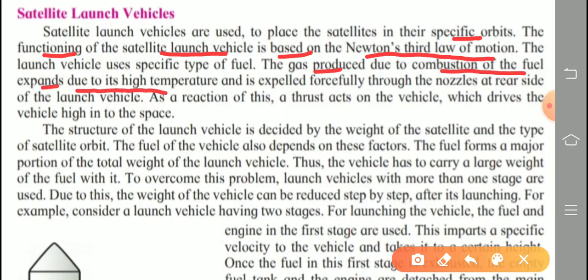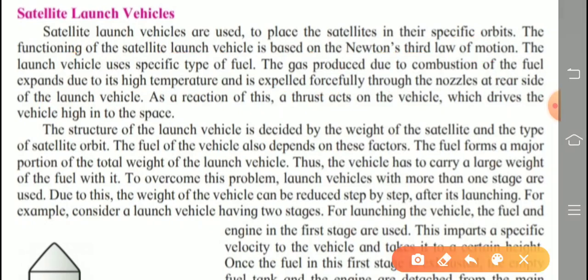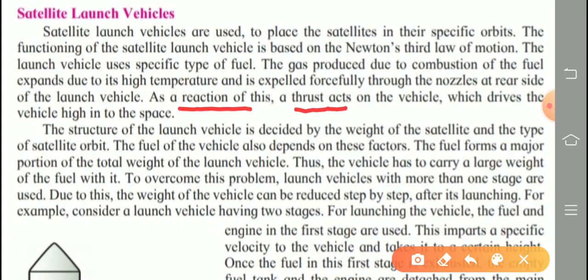due to its high temperature and is expelled forcefully, meaning escaping forcefully, through the nozzle at the rear side of the launch vehicle. As a reaction of this, a thrust acts. Thrust means perpendicular force.